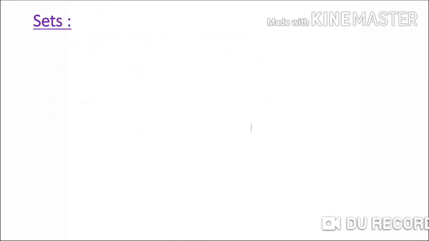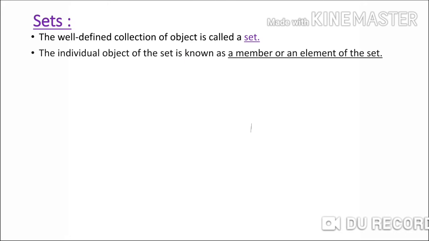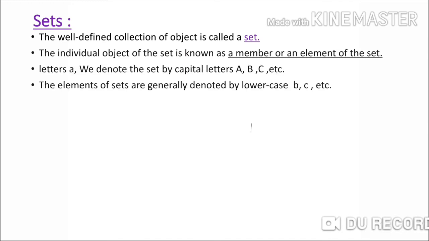Then how to write a set? First we will see the definition of a set. A well-defined collection of objects is called a set. The individual object of a set is known as a member or element of the set. For example, if we write the numbers from 1 to 10, then each number 1, 2, 3, each number is known as a member or an element of the set.